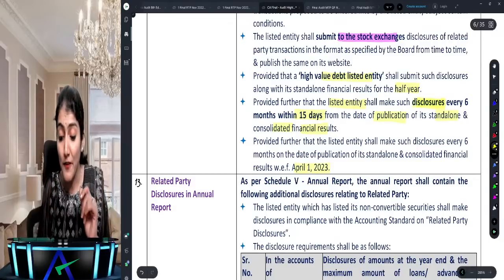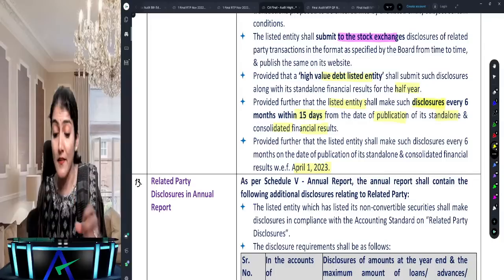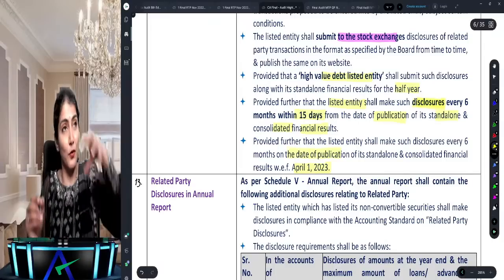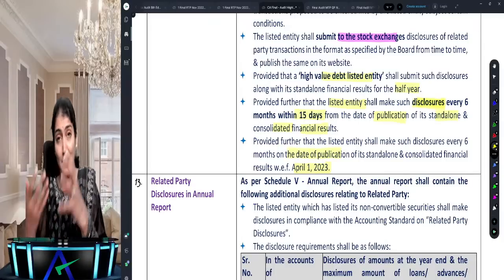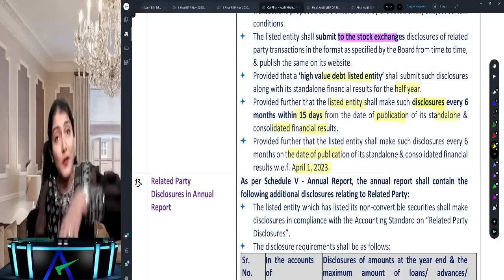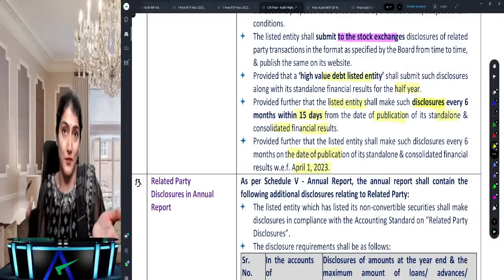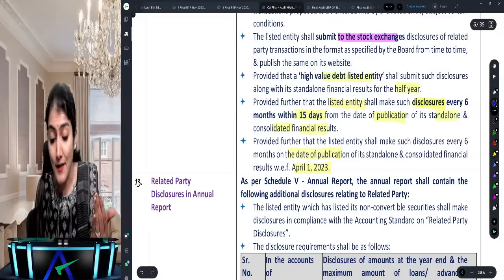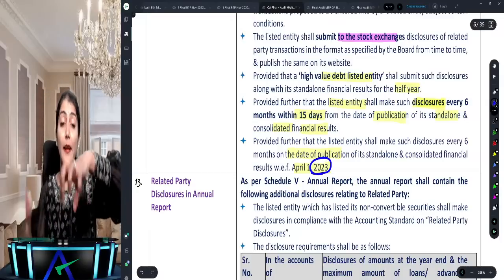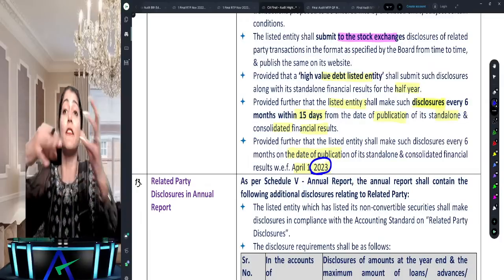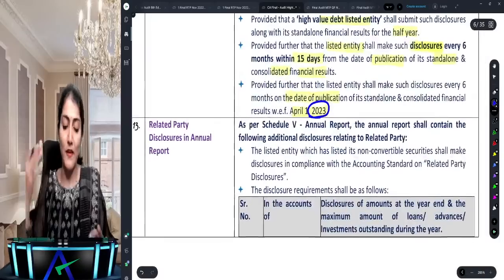And with effect from 1st April 2023, what does it say? On the date of publication. So today, if you publish your standalone and consolidated results, today you have to give the related party disclosures. But that comes from 1st April 2023. Before that, what does it say? If published today, then from today within 15 days. Right? Then from today within 15 days.